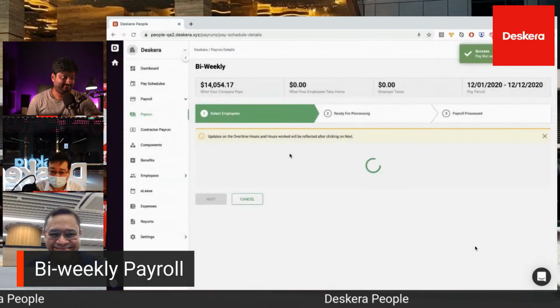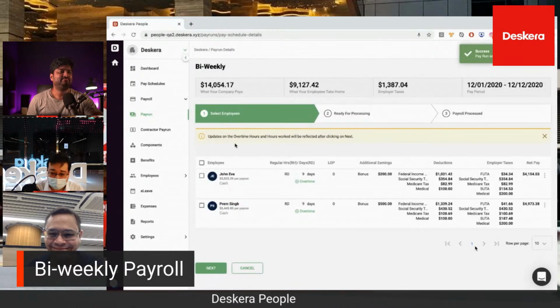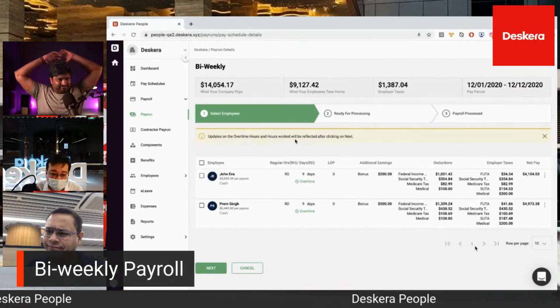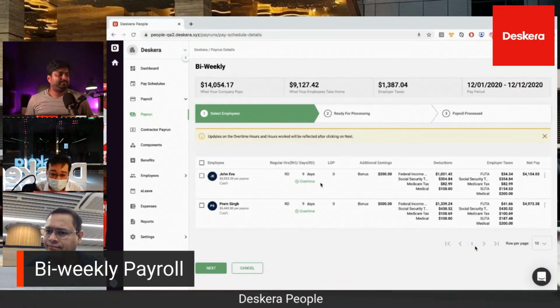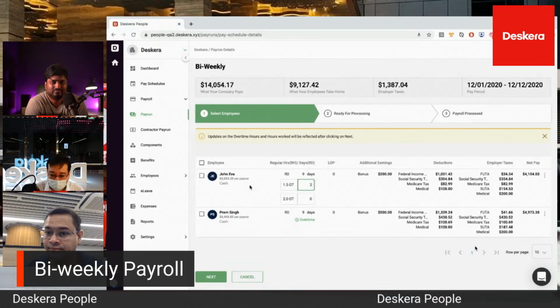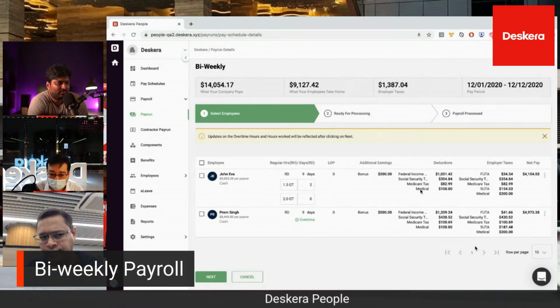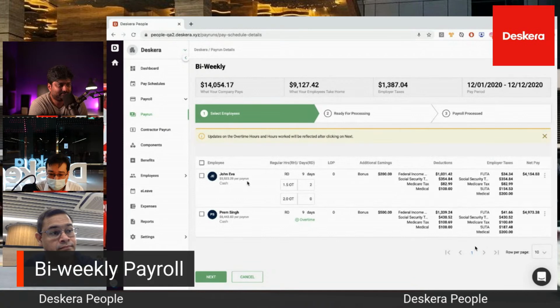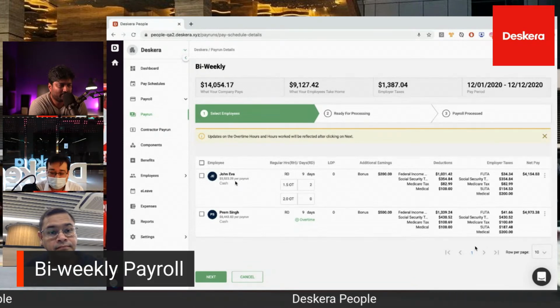So it's processing based upon the bi-weekly, and you can see the information is coming accordingly. You can see the number of overtime hours worked, and you can click your overtime and put 1.5 or 2 based on your requirements. And you can see the additional earnings, federal income tax, Social Security, Medicare. It's all based upon a bi-weekly period.